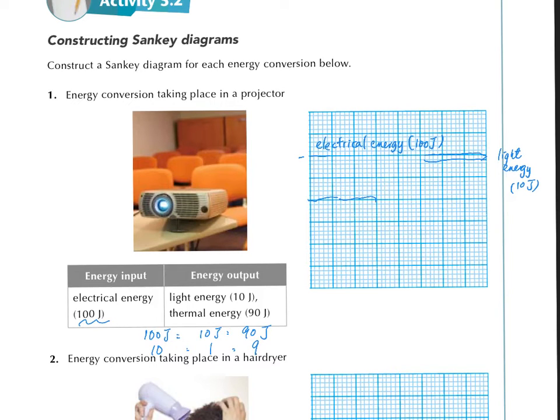We should use light boxes for the thermal energy, the light boxes. This one should be the light boxes. Write that as this is the thermal energy, 90 joule. And this is the Sankey diagram, the energy conversion taking place in a projector.